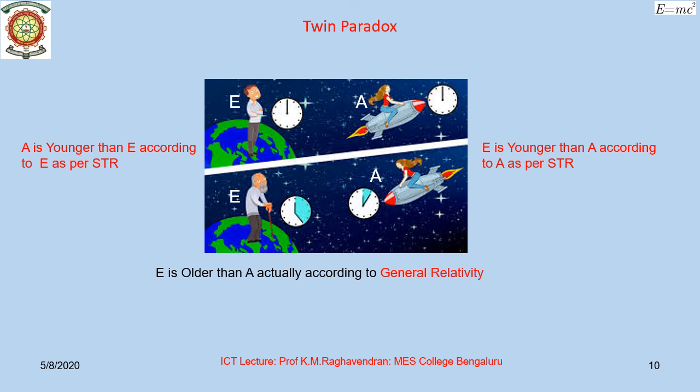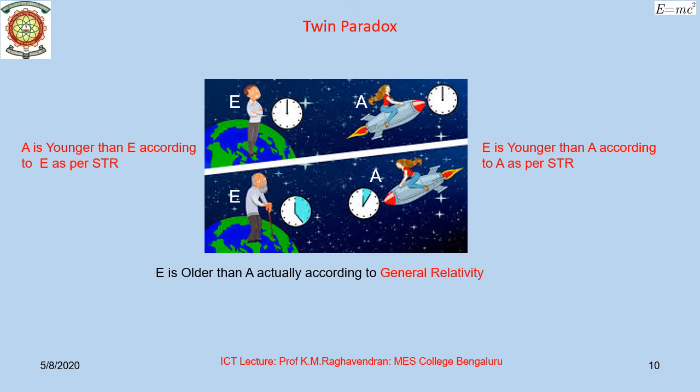I will explain a very interesting, very classic phenomenon in special theory of relativity known as the twin paradox. Let us assume that there are two twins, say E and A. One twin, E, remains on Earth, while the other twin, A, goes on a high velocity trip to visit a different planet. According to the Earthling, the returning astronaut has aged less because she travelled at a high velocity which slowed down her clock and therefore she must be younger.